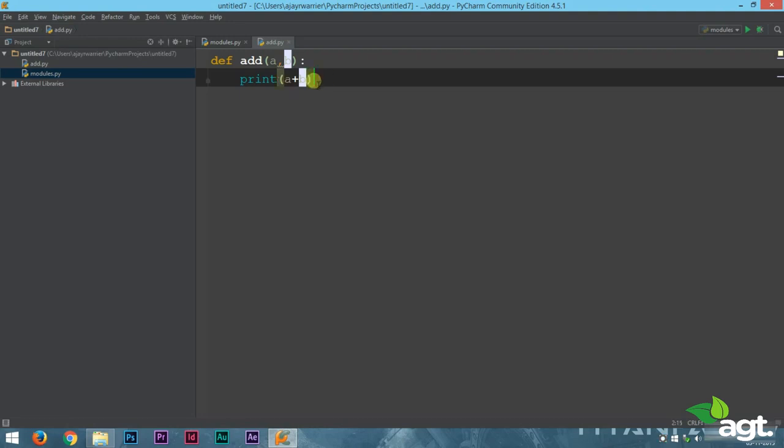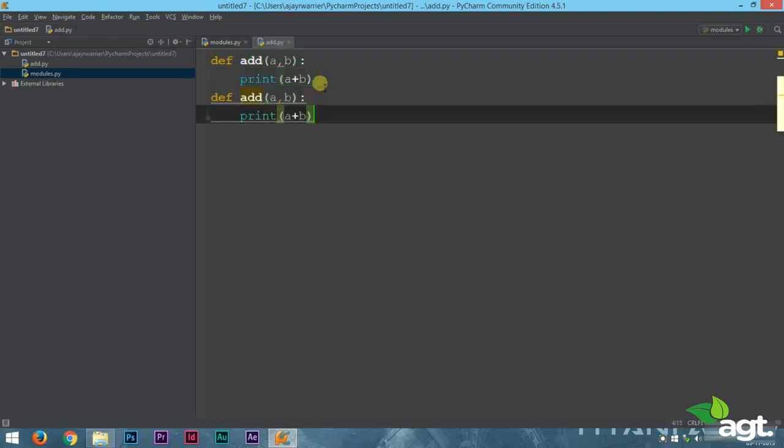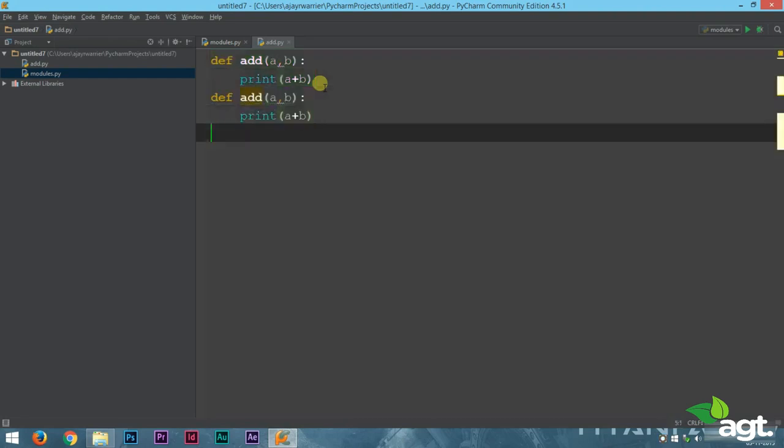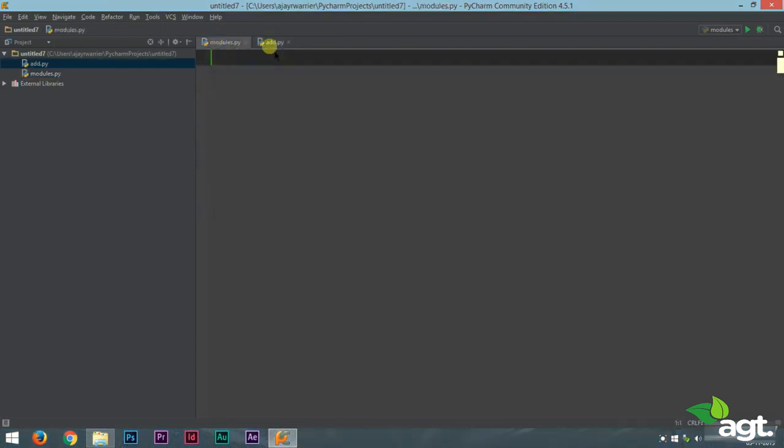Now the same way we can make more functions that will subtract, multiply and divide our numbers. So we made 4 functions which will perform addition, subtraction, multiplication and division. Very cool. This is our mini calculator, right?